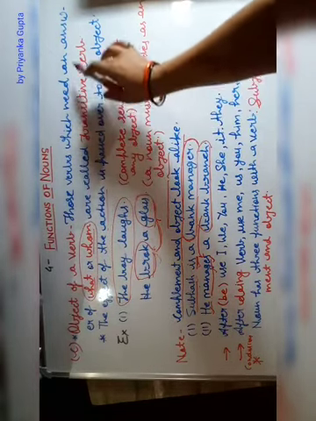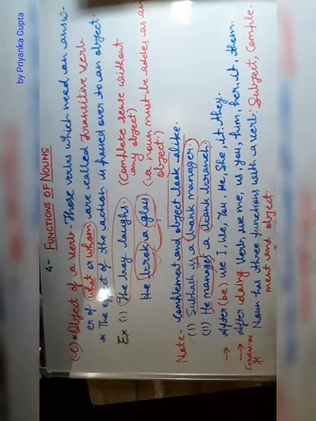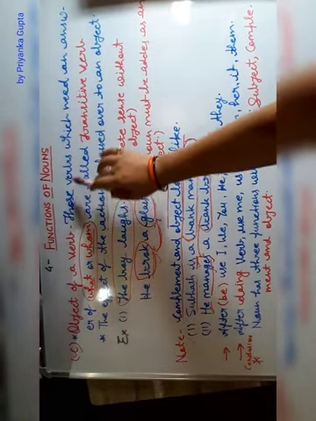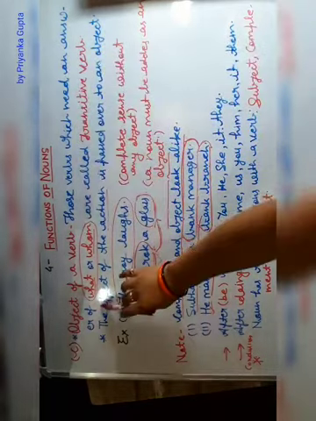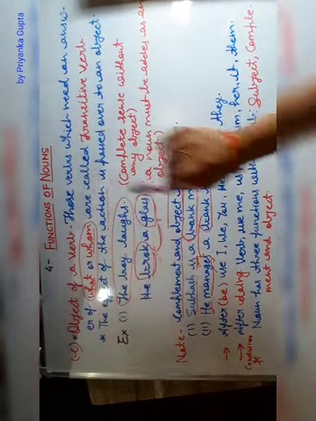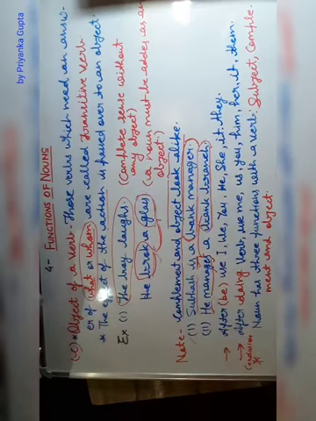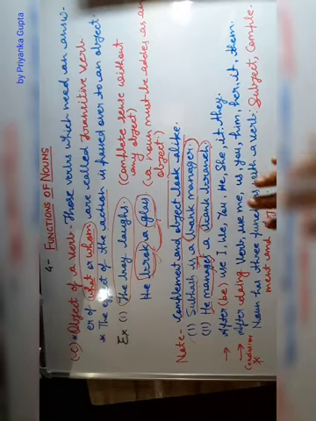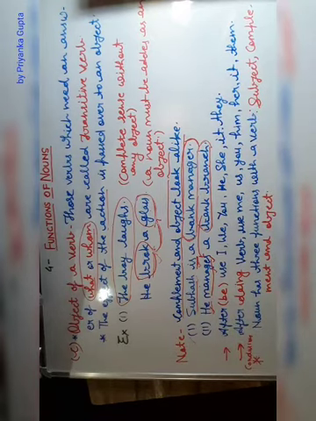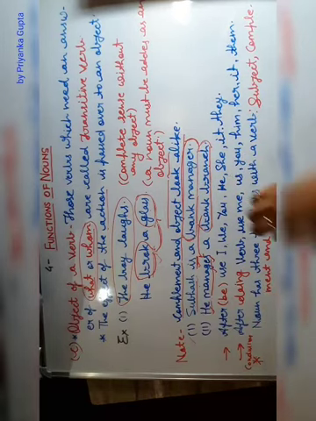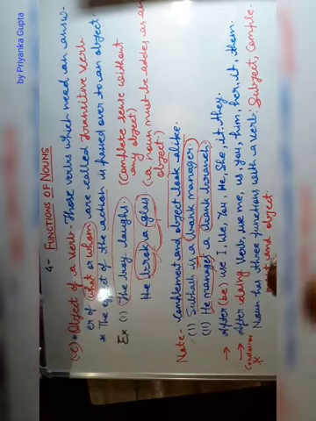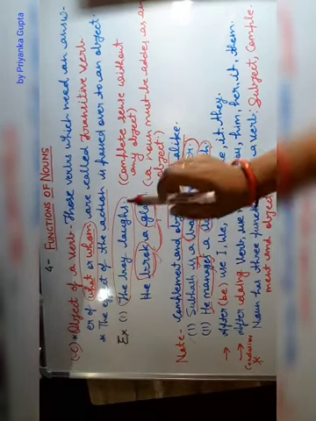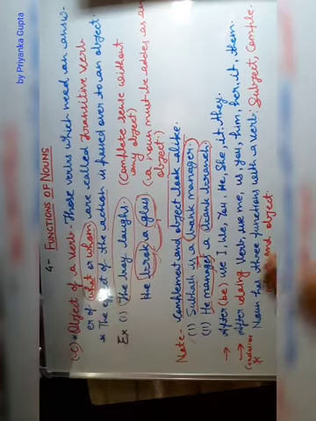Those verbs which need an answer of what or whom are called transitive verbs. Pay attention. There are two types of verbs: first, intransitive verbs, and second, transitive verbs. An intransitive verb has no need of any object. It has its complete sense. But in the case of a transitive verb, there is a need of an object which satisfies the answer what or whom.